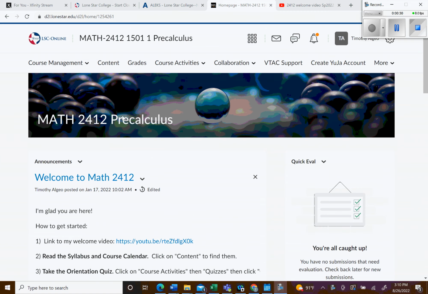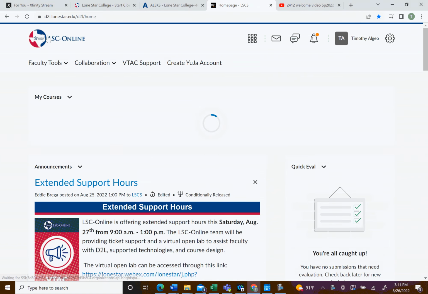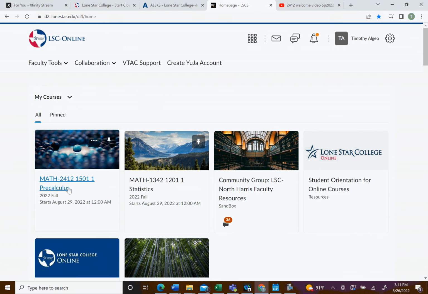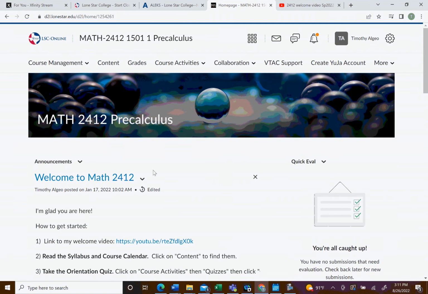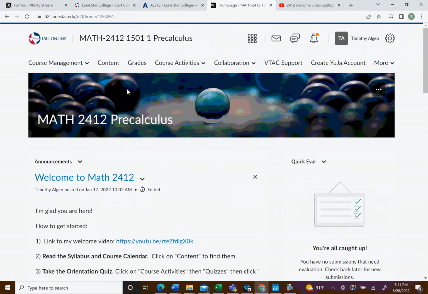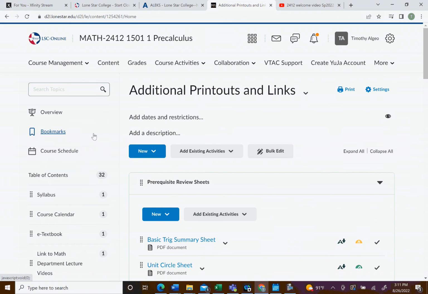So let's go ahead and click on content. First, let me go back just one so you can see this. When you log into D2L, you'll see all the courses you're taking. For pre-cal, you might actually see two of them, but the one that will have all your assignments and everything you need is the one that ends in 1501. I'll click on that. Any announcements that I make will pop up right here. Now I'm going to click on content, and here we go.